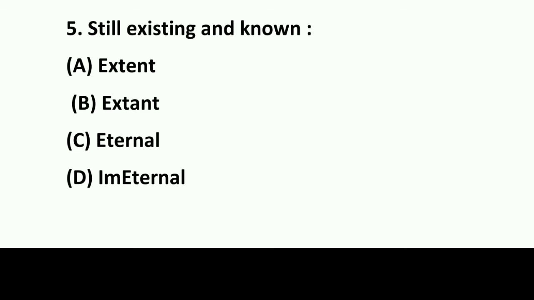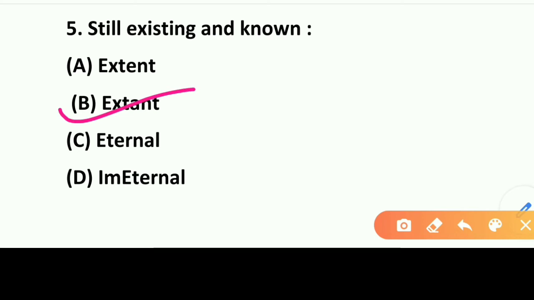Option A extent, option B extant, option C eternal, and option D eternal. So here the answer will be extant. Option B extant will be the right answer. Extant means existing or surviving.